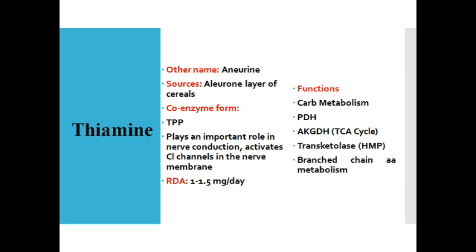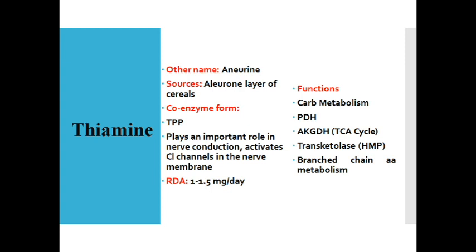Then coming to the first water soluble vitamin, thiamine. We call it vitamin B1. The other name for thiamine is aneurin. It is present in the aleurone layer of the cereals. That is why unpolished rice and whole wheat flour are the richest sources of thiamine. Polishing of the rice is going to destroy your thiamine. That's the reason people on a regular diet of polished rice are going to suffer from thiamine deficiency. The coenzyme, the active form of thiamine, is thiamine pyrophosphate.